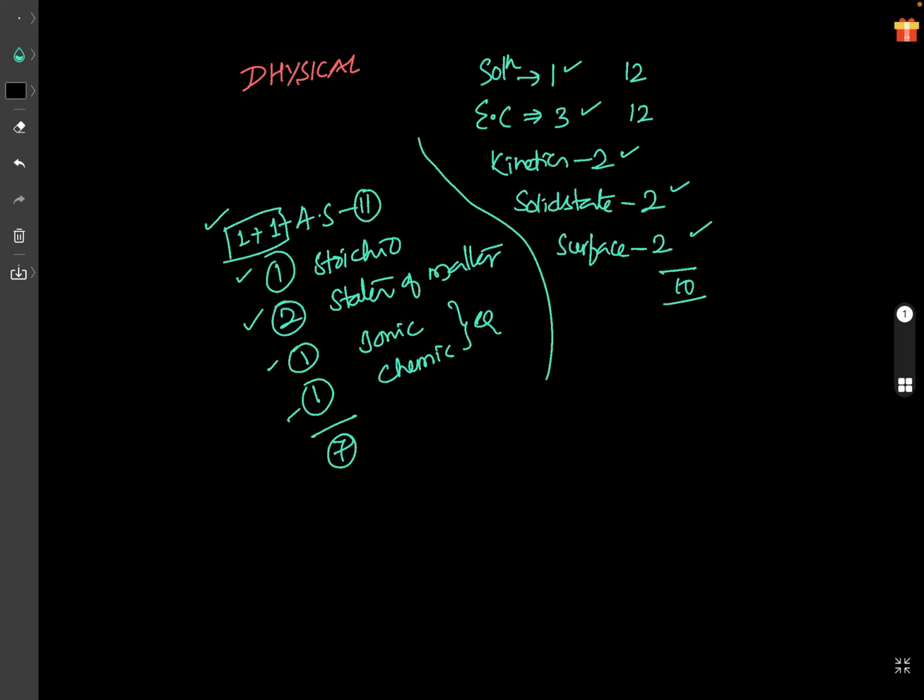Stoichiometry, 2 questions are there, you can consider. Thermodynamics of class 11. That graph question is there, na? Yeah, I forgot. Thermodynamics, 1 question is there. So total questions are 18.